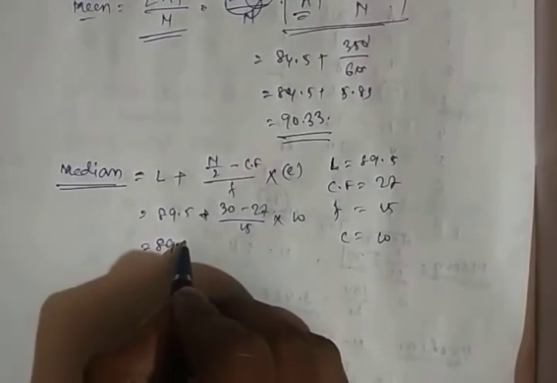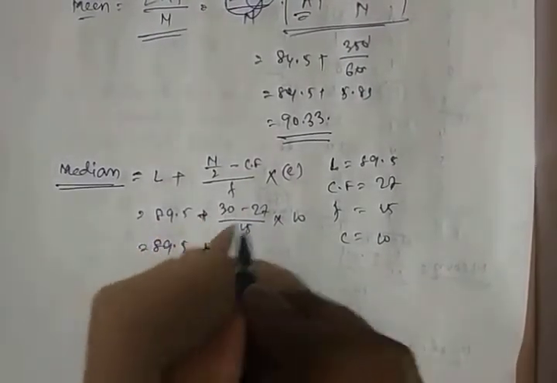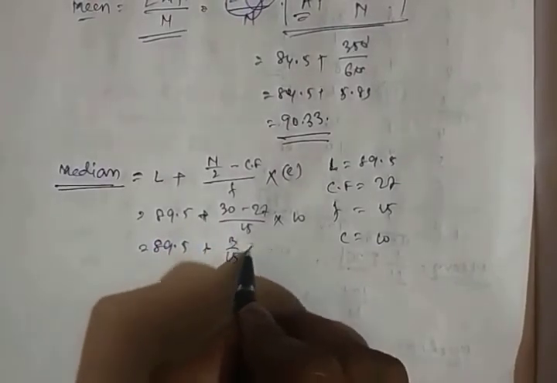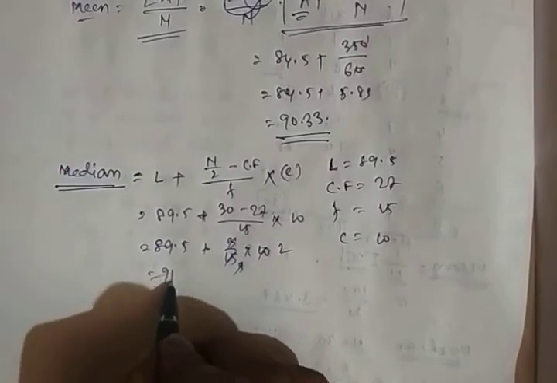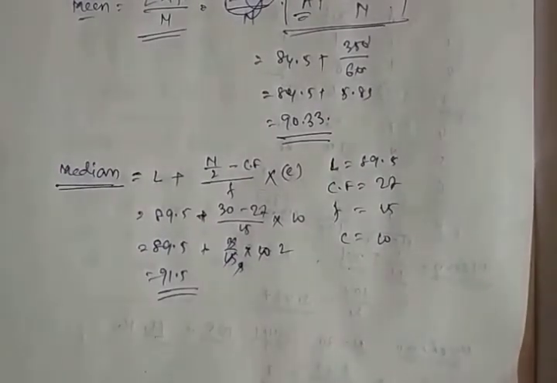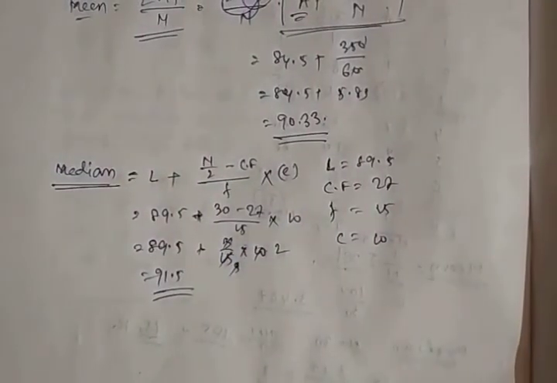So 89.5 plus 3 by 15 into 10, so 89.5 plus 2, which is 91.5. So this will be the median.